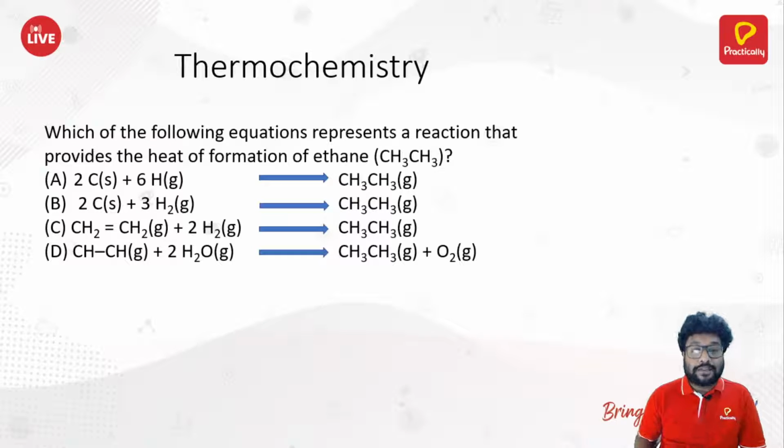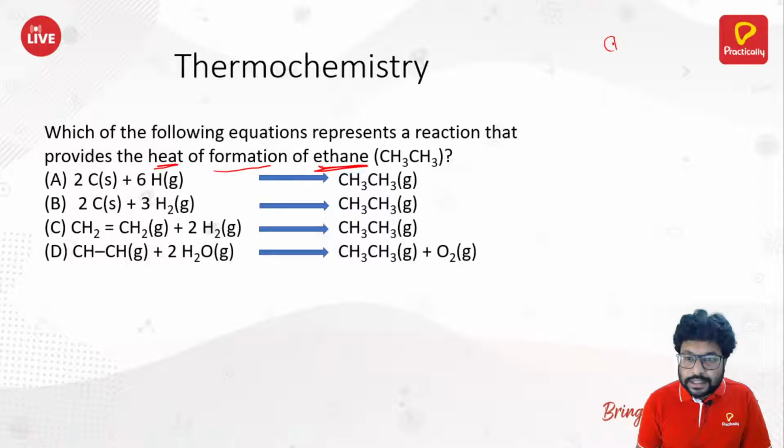Which of the following equations represents a reaction that provides the heat of formation of ethane? Now, how do we form ethane? See, ethane, you have CH3 minus CH3.